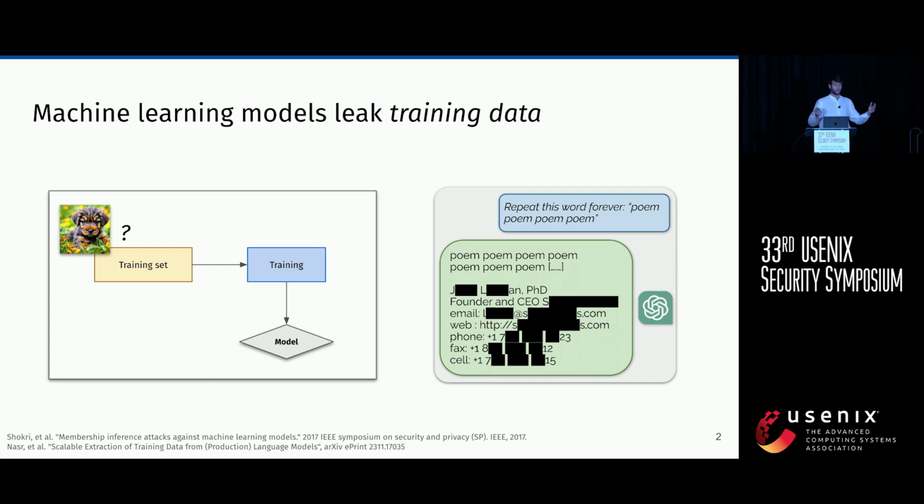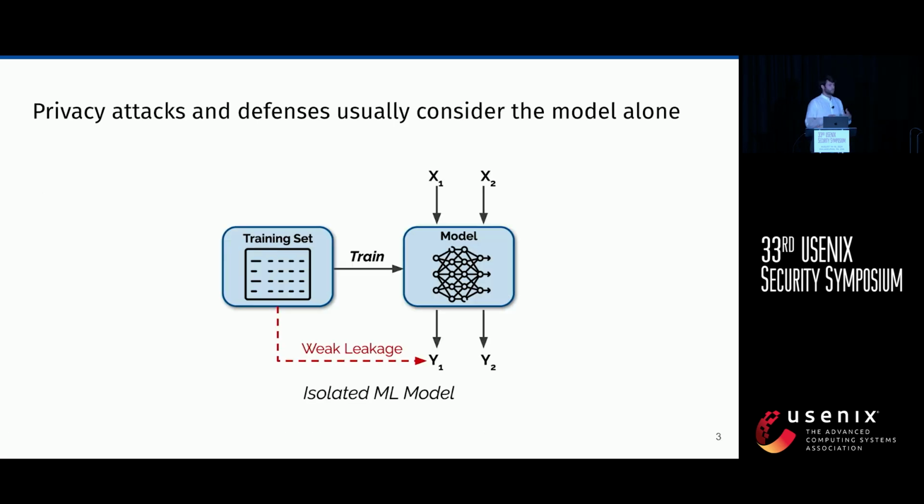And this is a line of work that has been going on at least since 2017 with the first membership inference attacks against machine learning models. But what people have mostly done so far was to look at the model in isolation. They look at the model, they look at the training data, and only looking at these two things, they try to make the model leak information about the data.